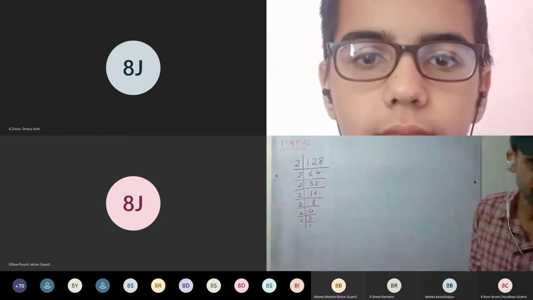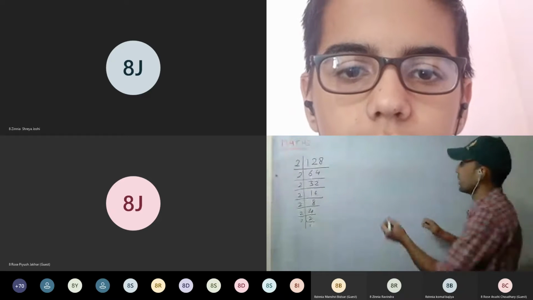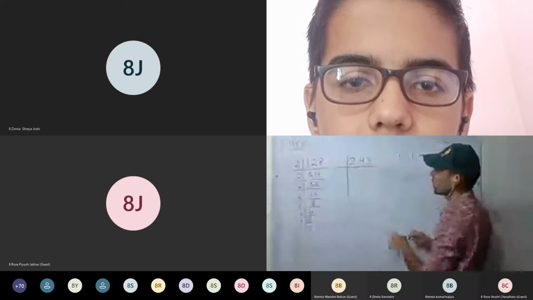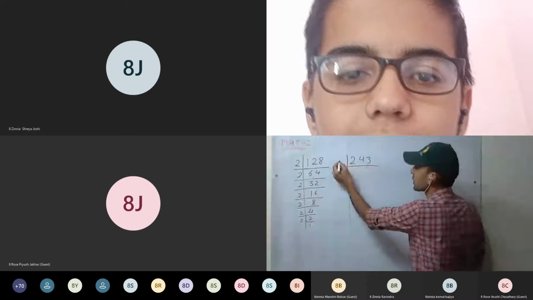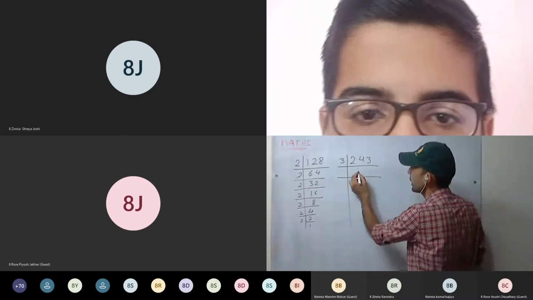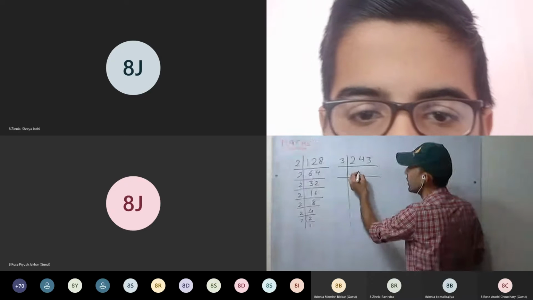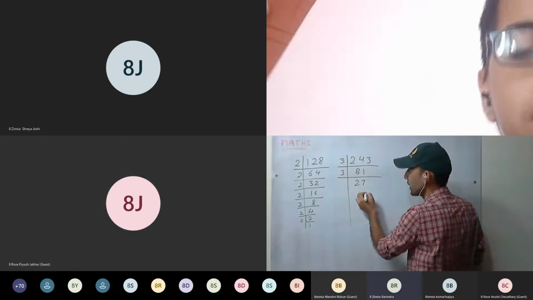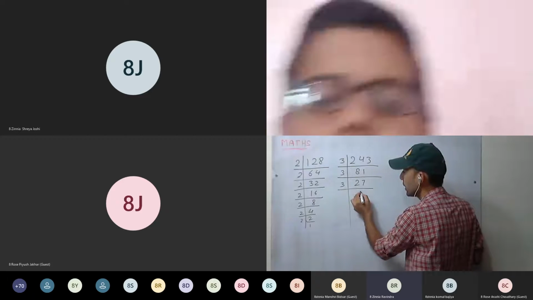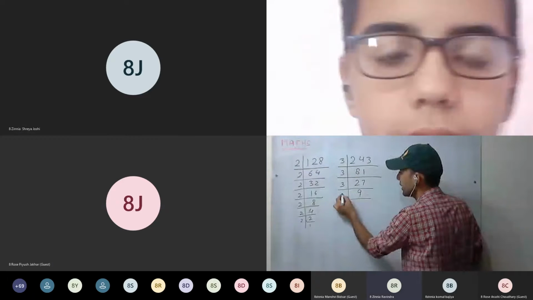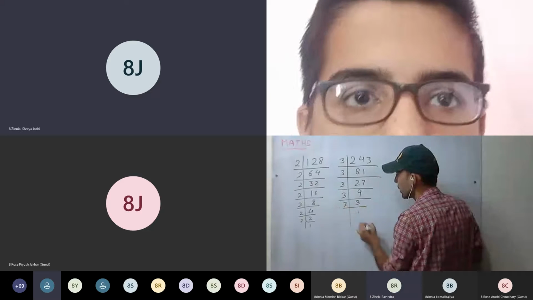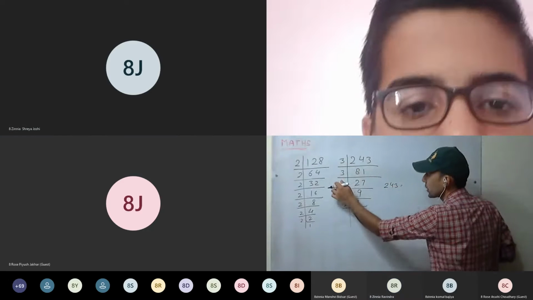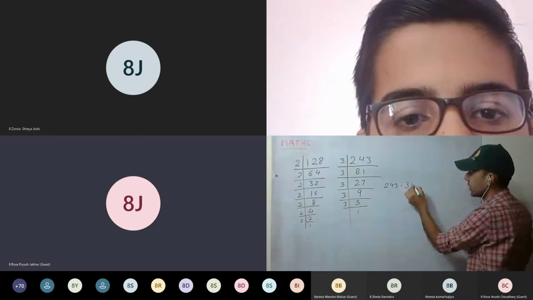Okay, next question 243. Similarly, you have to do this. So check whether it is divisible by 2. No. Check with 3. Yes, it is. 243 divided by 3 is 81. Again 3, 27. 3, 9. 3, 3. 1. So 243 equals 3 to the power 5.